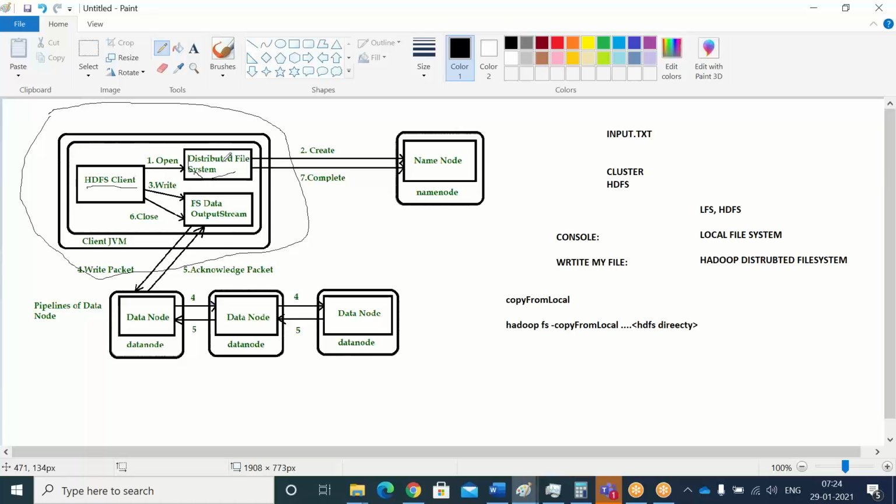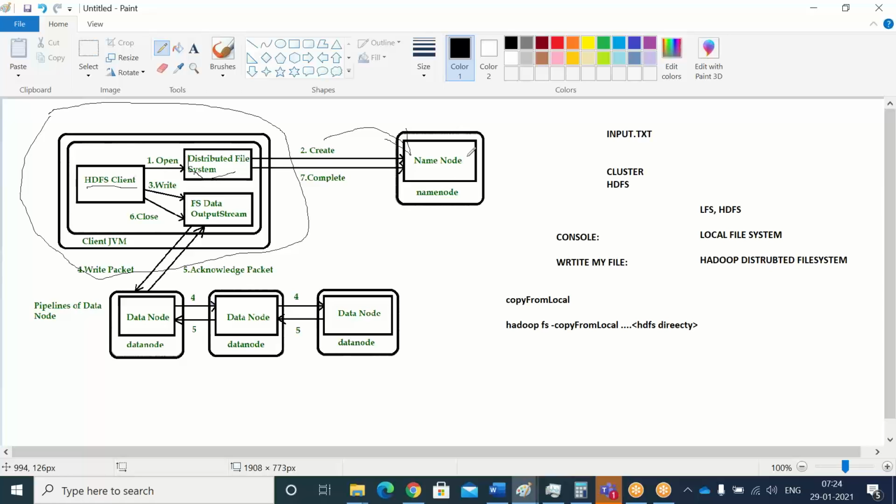What will the file system do? The file system will create a write request internally, and it will go to the name node. Why is it going to the name node? The name node is the one responsible for everything within the cluster, right? If you remember my previous classes, the name node is responsible for maintaining the metadata.